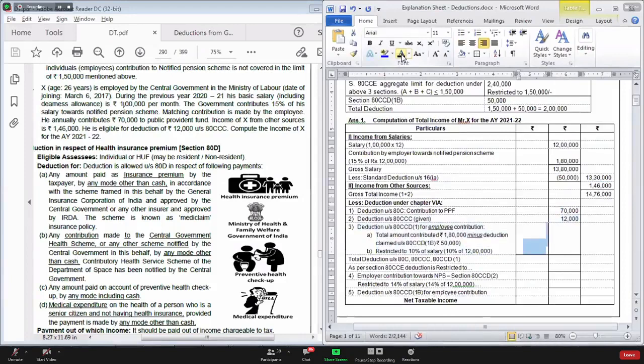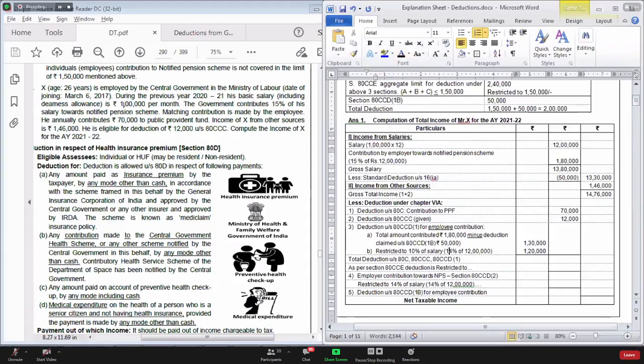Now, deduction under section 80CCD subsection 1. What is the amount of contribution? 1,80,000. Out of that, you have already taken 50,000 in section 80CCD subsection 1B. So you are left with only 1,30,000.